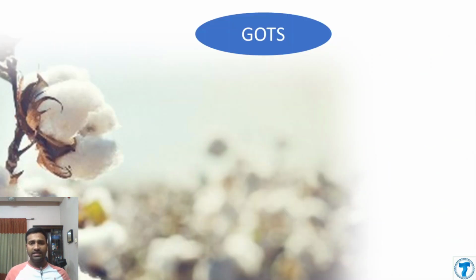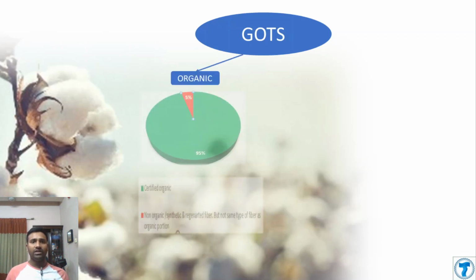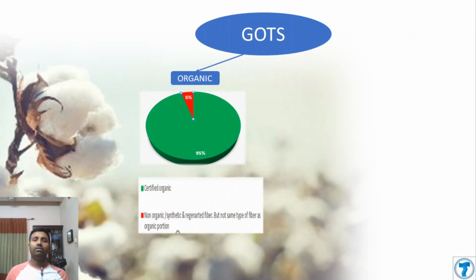If we see the whole details in a graphical image, it will be like this. Organic, that is certified fiber, will be 95% or above, and non-organic, synthetic or regenerated fiber can be 5% maximum.